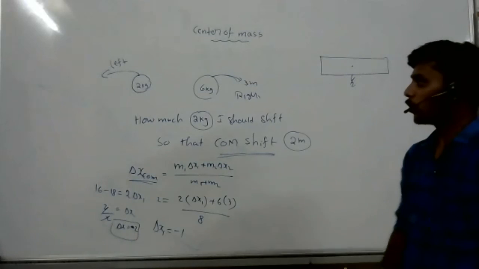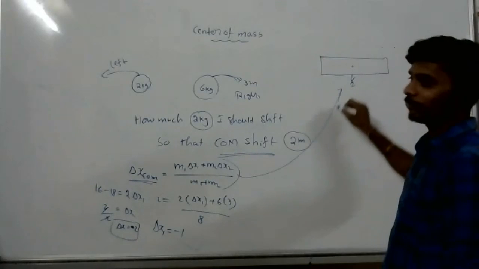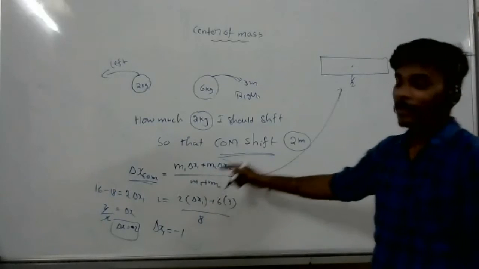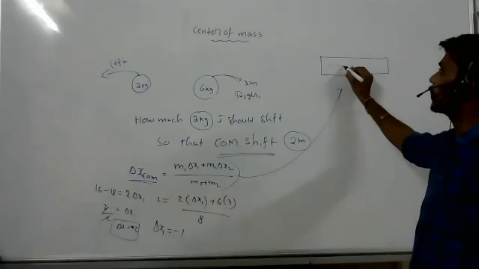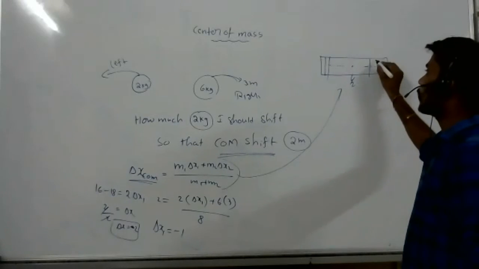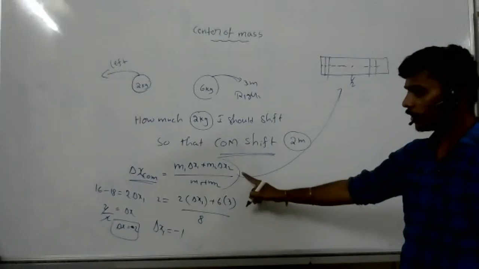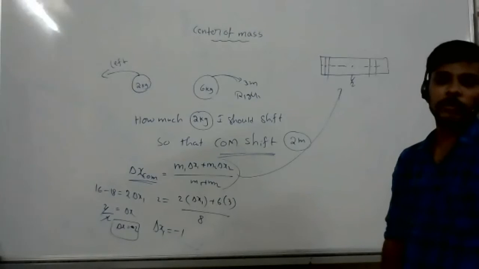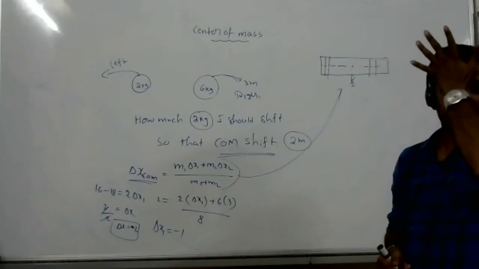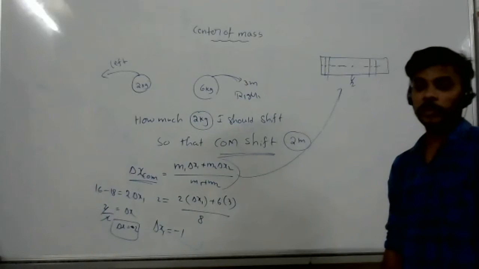When you are discussing this formula, it is not applicable here. This formula is for different discrete masses, but here masses are continuously distributed, not like one mass here, one mass there. So we can't use this formula. Which formula we have to use, we will learn in the next class. I will try to complete how much I can by the next class, and then I will start rotatory motion.